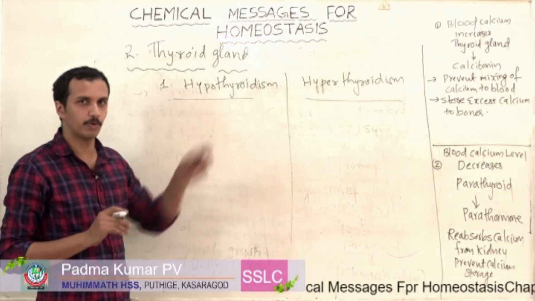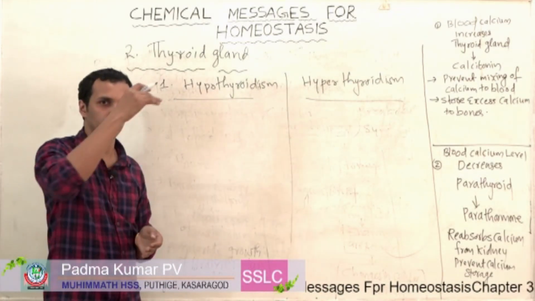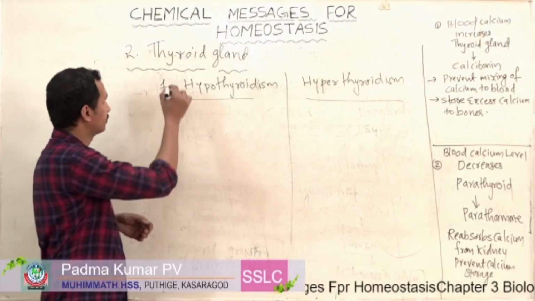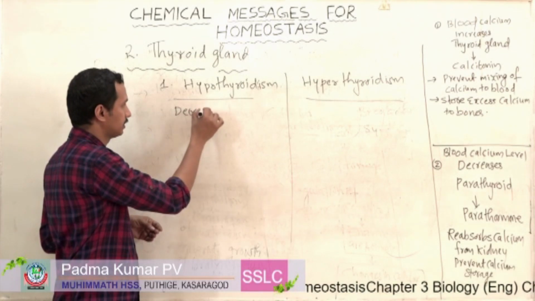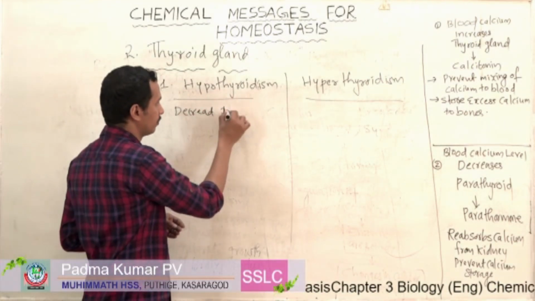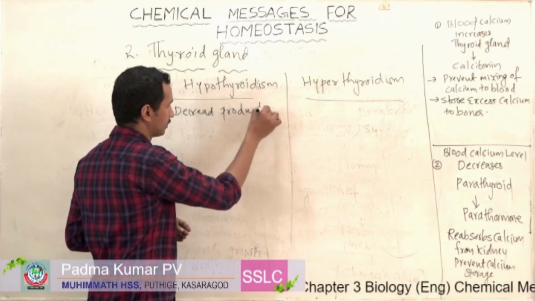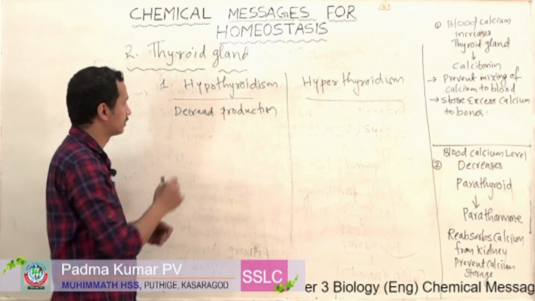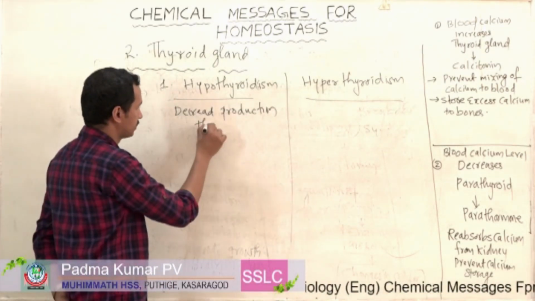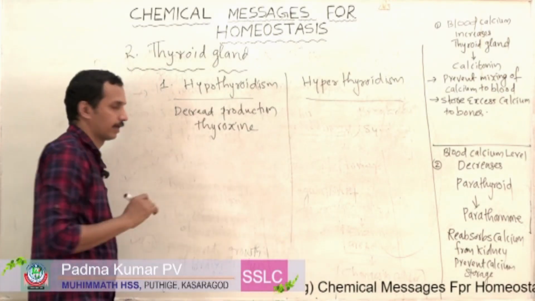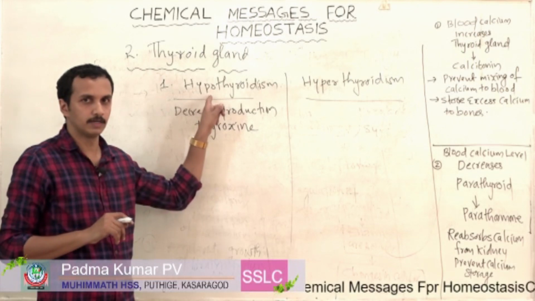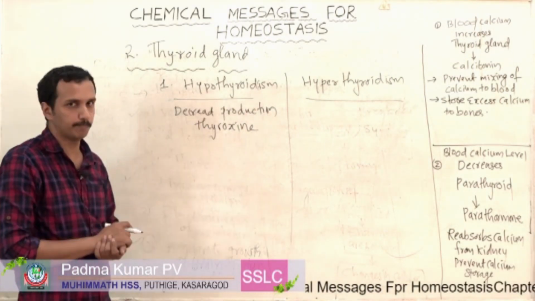So what is hypothyroidism? Hypo means decreased production of the hormone thyroxine. If there is a decreased production of thyroxine hormone, it leads to a disorder called hypothyroidism.